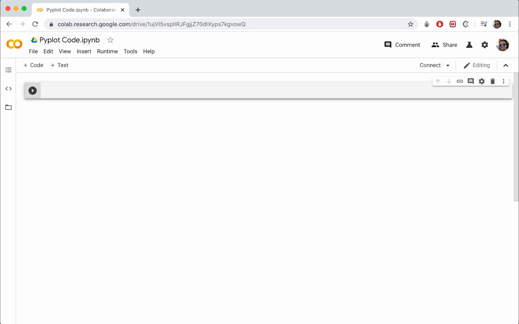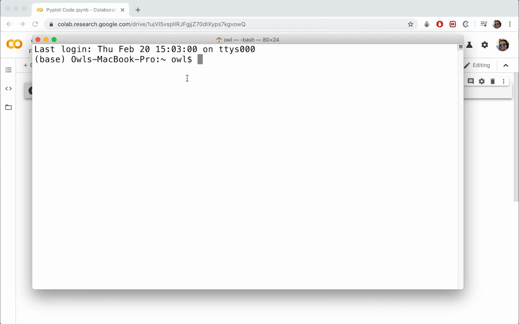And interestingly enough, because Google Colab comes with the latest version of Python, or one of the later versions, it will have the most up-to-date version of the matplotlib library installed with it. In fact, I'm pretty sure when you download any version of Python, it should include that version of the matplotlib library as well. So if you just downloaded Python, you should have the matplotlib library installed already. If you don't, then Google Colab will have it installed already. Otherwise, we can go to terminal. Okay, and I'll show you how to install it that way.